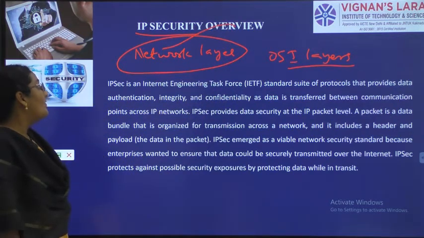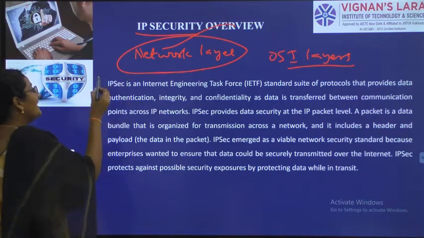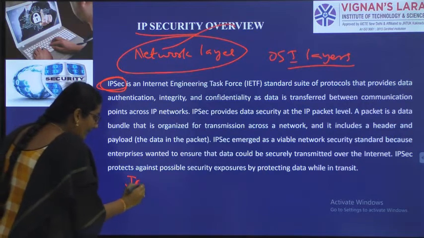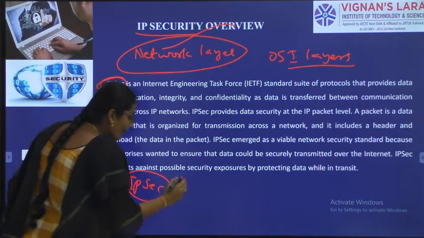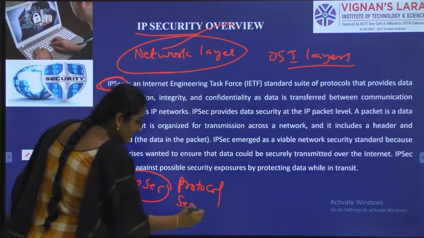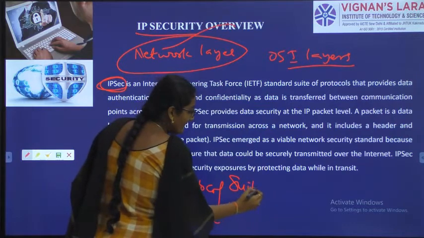Now if you want to provide security for that network layer, you need the concept or the protocol like IPsec. So IPsec can be a protocol, IPsec can be a service, IPsec can be a suite.